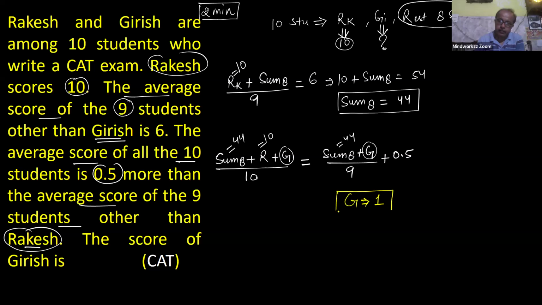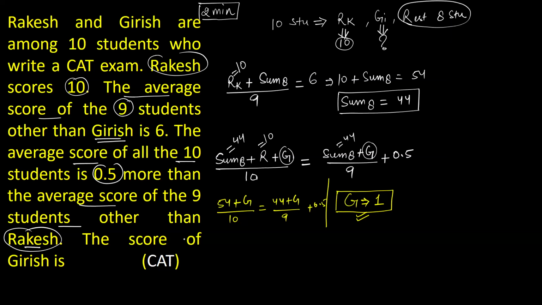Did you get the same? The simple equation is 44 plus 10 equals 54 plus Girish, divided by 10, is equal to 44 plus Girish, divided by 9, plus 0.5 extra. And finally, your correct answer is what? Is it clear?